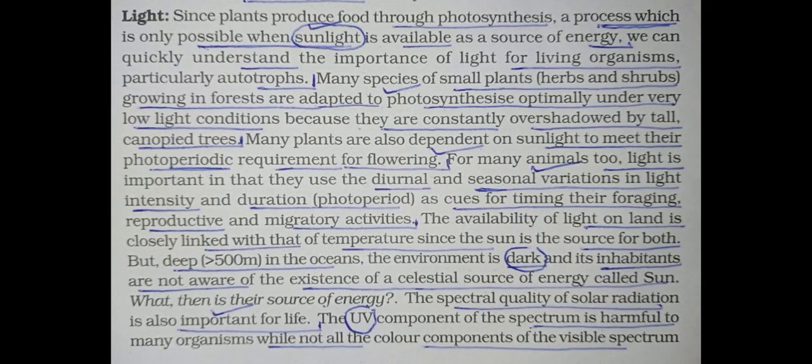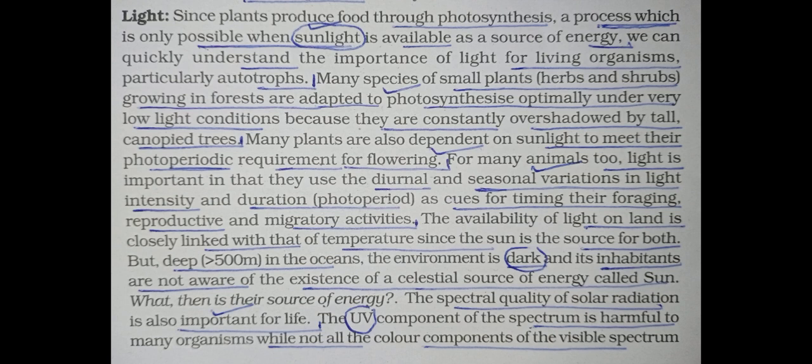Now we are going to revise all these questions from the textbook. The title of the question is light. It is an important question. See the first point, since plants produce food through the process of photosynthesis, a process which is only possible when sunlight is available as a source of energy.